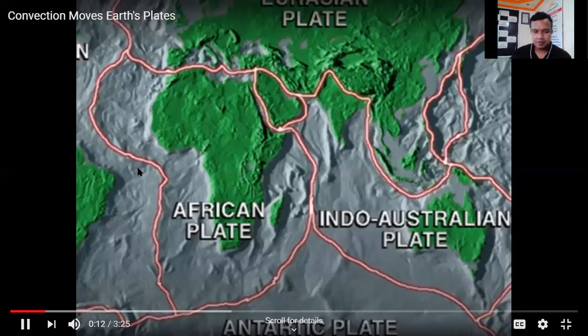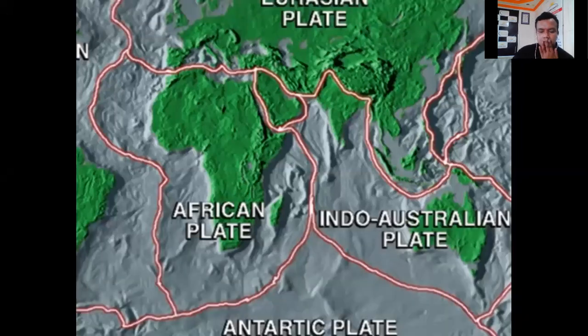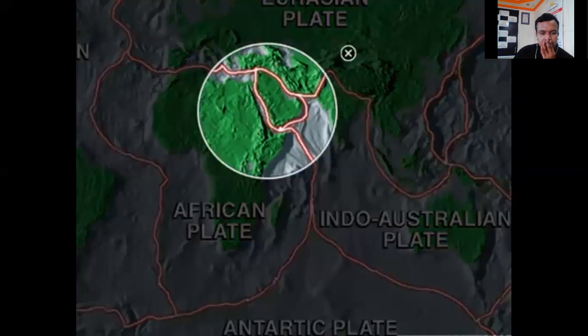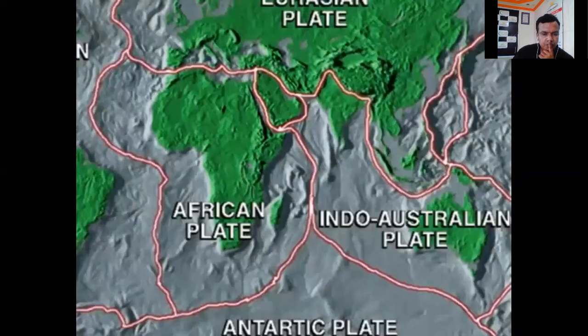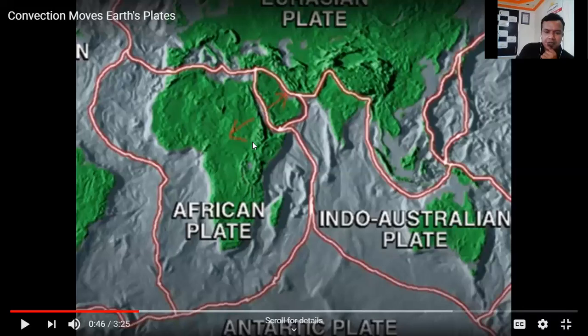The first essay quiz question for chapter 5. The map that you're looking at will help you understand because it is exactly the same area as your model. We were focusing on this area in your model right here. This circle would represent the circle on top of the model that we made in class. Let's focus on that as we look at how the plates are moving. The African plate is moving in this direction. The Arabian plate is moving in.